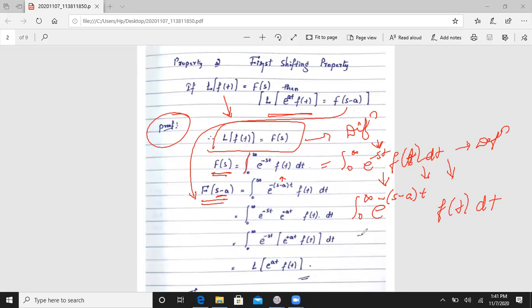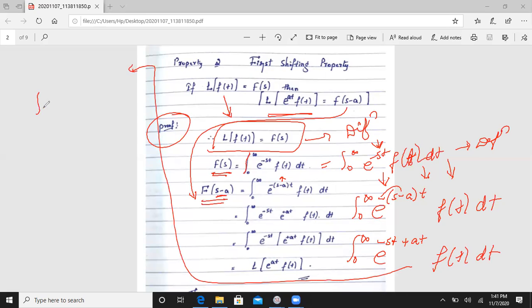Then we will write integration over 0 to infinity e to the power minus st minus at. Sorry, minus into minus will become plus: e to the power minus st plus at, and the remaining f of t dt as it is.